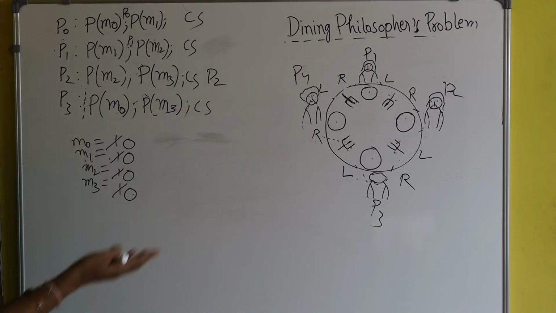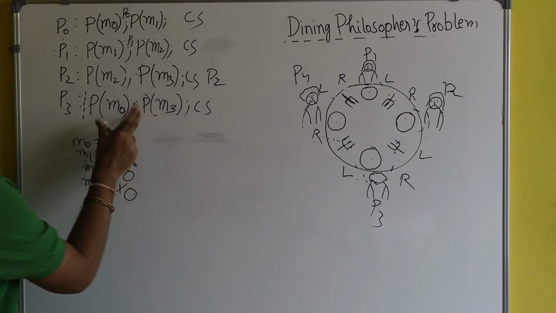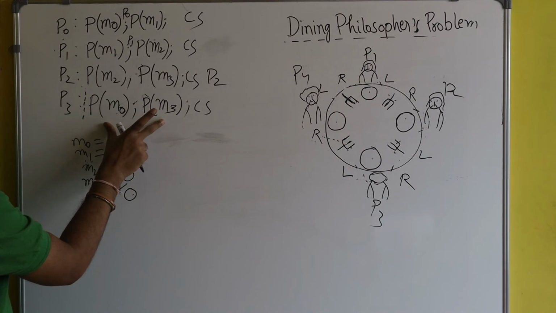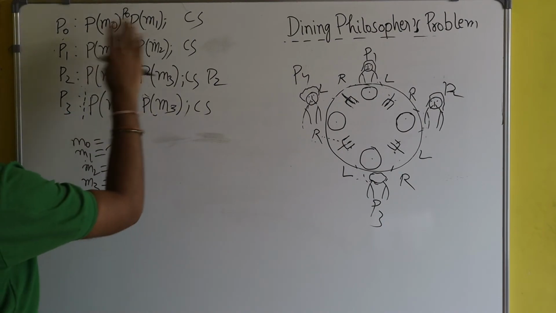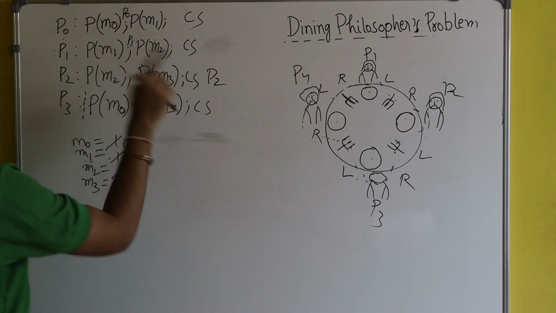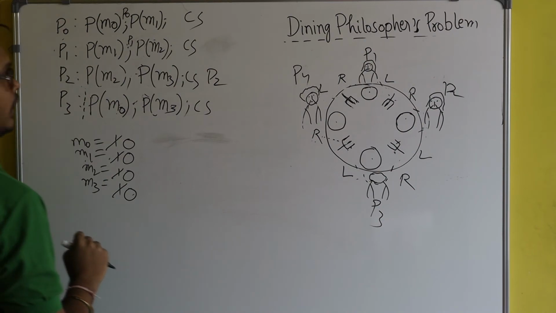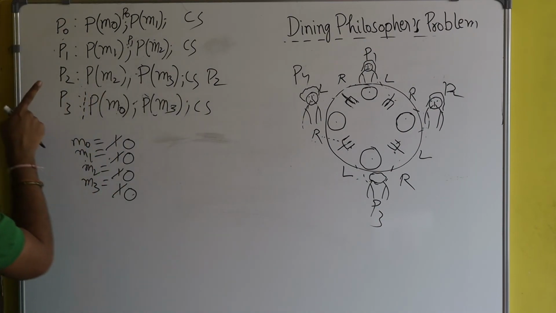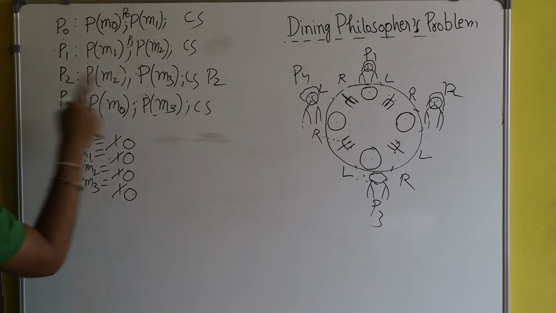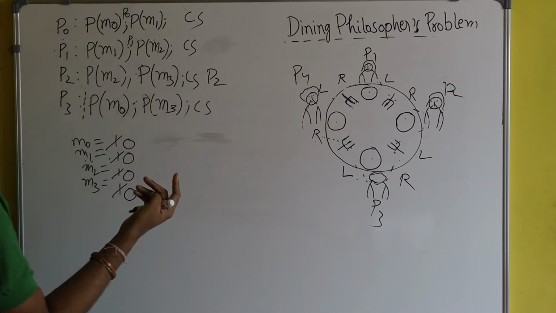Same thing you see: after reversing the last two lines of code for the last process, the problem is getting solved. Process P2 has entered the critical section. Now just imagine he is philosopher P2. He has completed his dinner.